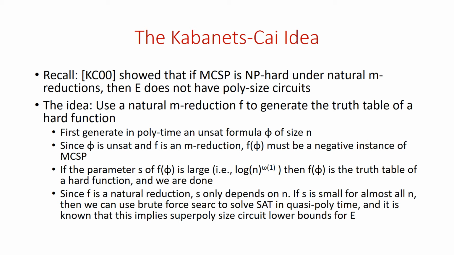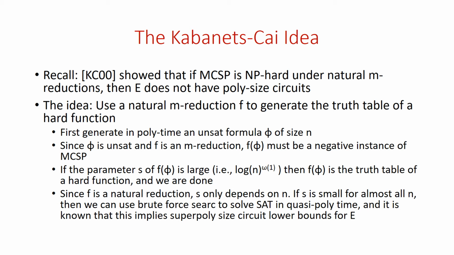So, in order to discuss the ideas behind the proofs of our results, we just need to recall the Kabanets-Cai idea, because that's what we build on. Recall that Kabanets-Cai showed that if MCSP is NP-hard under natural M reductions, then E does not have polynomial size circuits. The idea was to use a natural reduction to generate the truth table of a hard function. First, generate in polynomial time an unsat formula phi of size n. Since phi is unsat and f is an M reduction, f of phi must be a negative instance of MCSP. And now there are these two cases. Since we're dealing with natural M reductions, the parameter depends only on the input length.